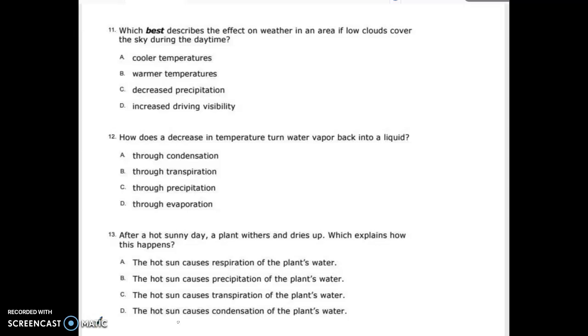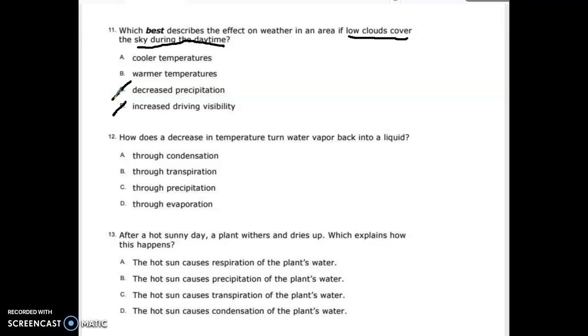So going on, what best describes the effect in an area if low clouds cover the sky during the daytime? Now, hopefully you watched some of the videos where they explain this. When you have clouds that are overcast during the daytime, they're reflecting and absorbing some of that heat, not allowing as much radiant heat from the sun to reach the earth. That has nothing to do with driving ability. It has nothing to do with decreased precipitation. So these are the two things.